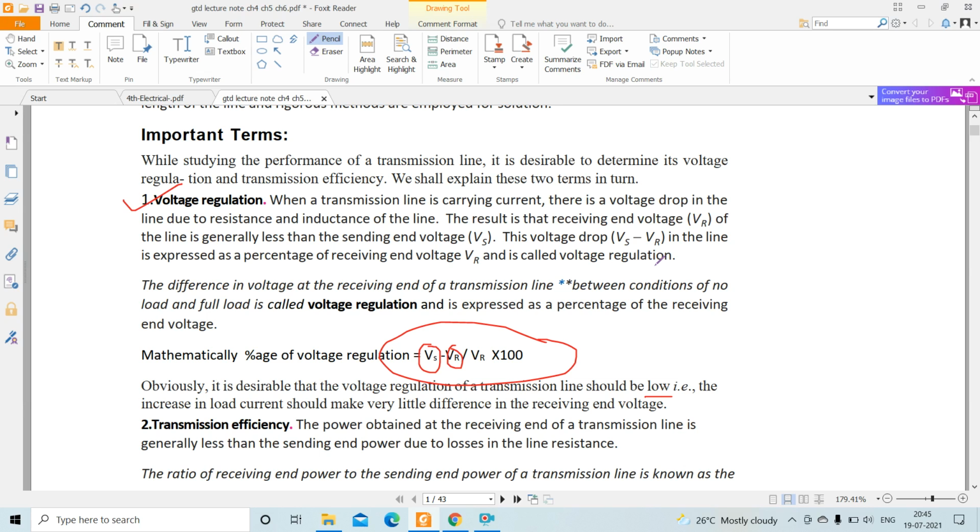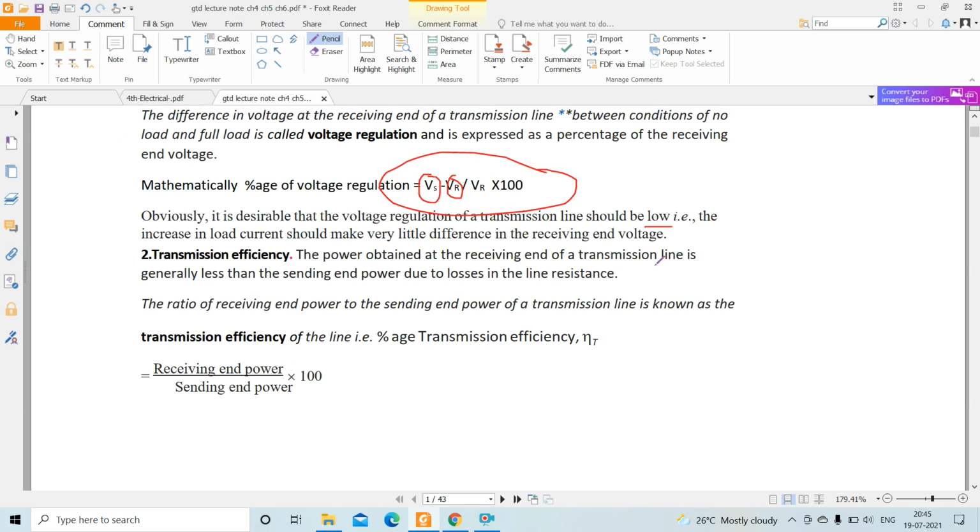That's why Vs minus Vr is the voltage drop in the line, and it is expressed as a percentage of the receiving end voltage, that is also called voltage regulation. The next term is the transmission efficiency. The transmission efficiency is receiving end power divided by sending end power into 100. The power obtained at the receiving end of a transmission line is normally less than the sending end power because of the losses due to line resistance.